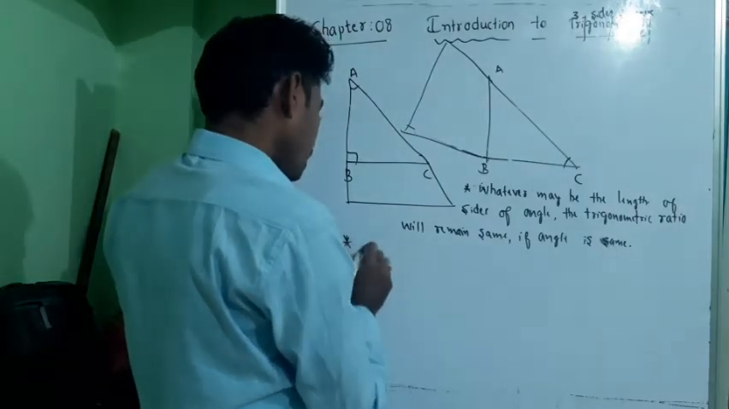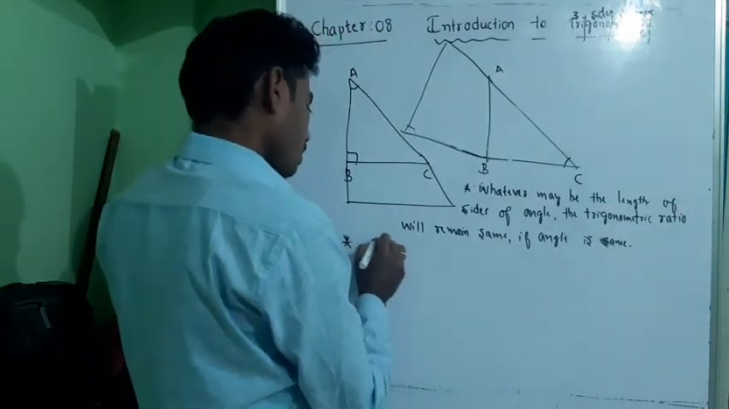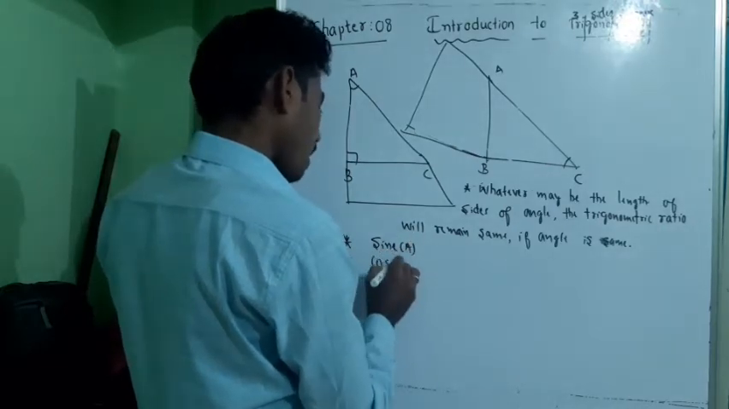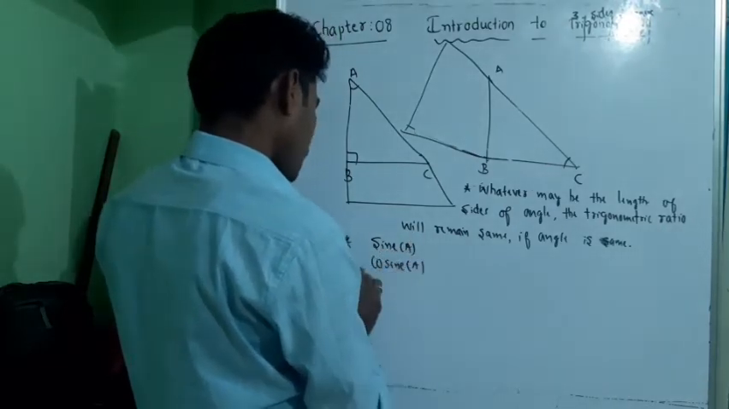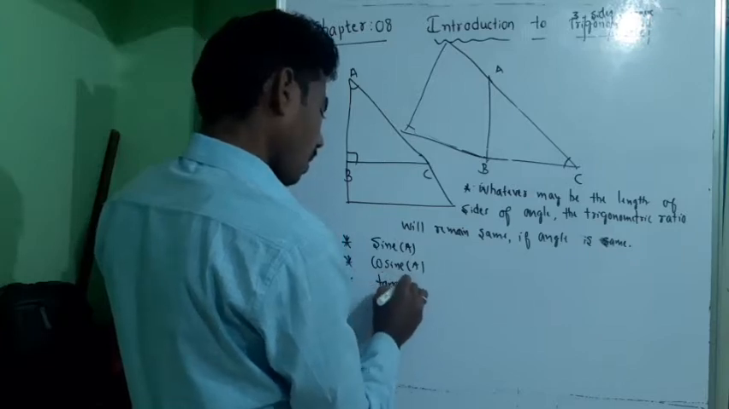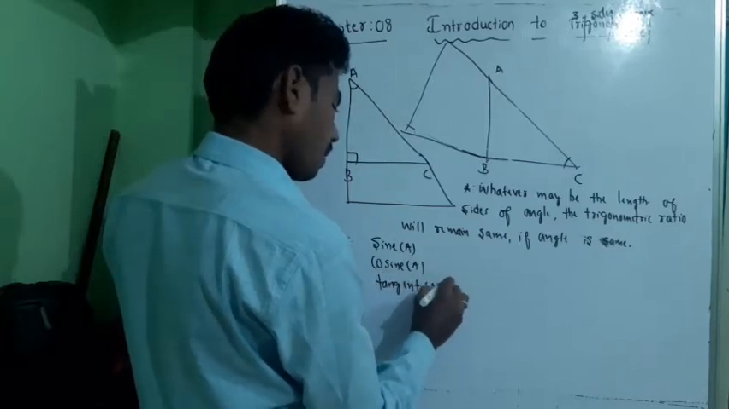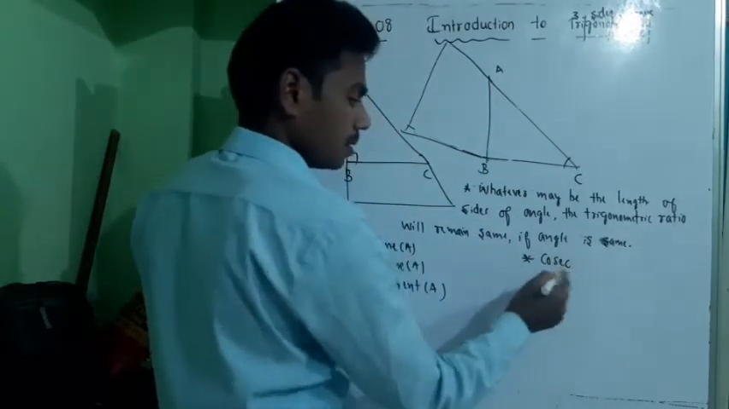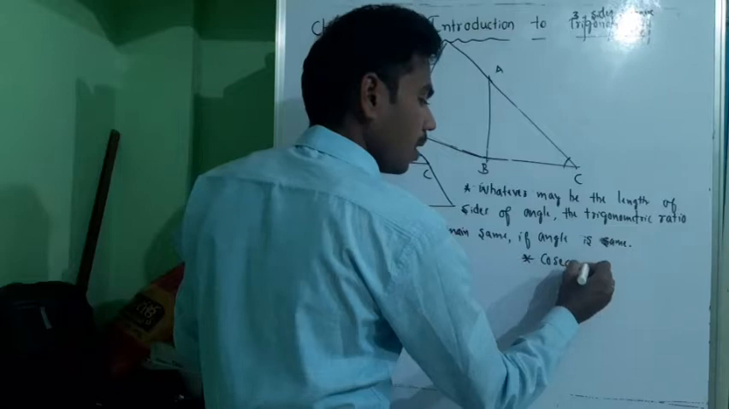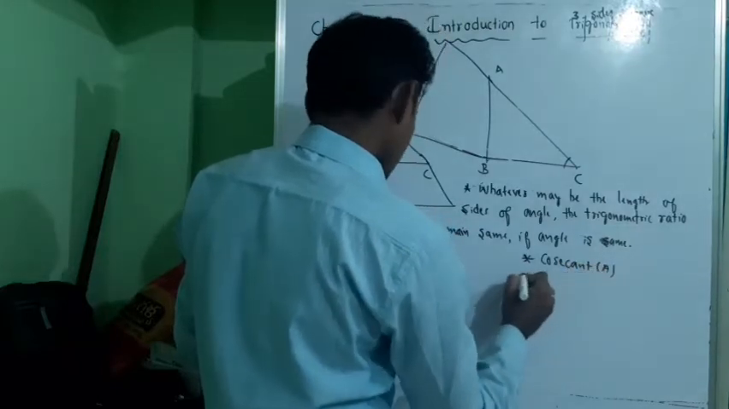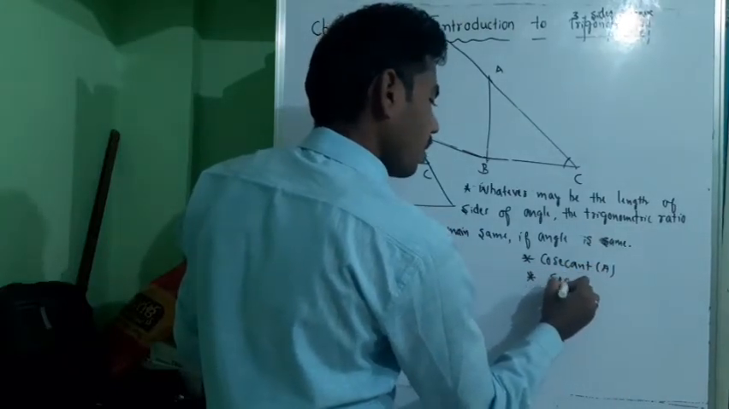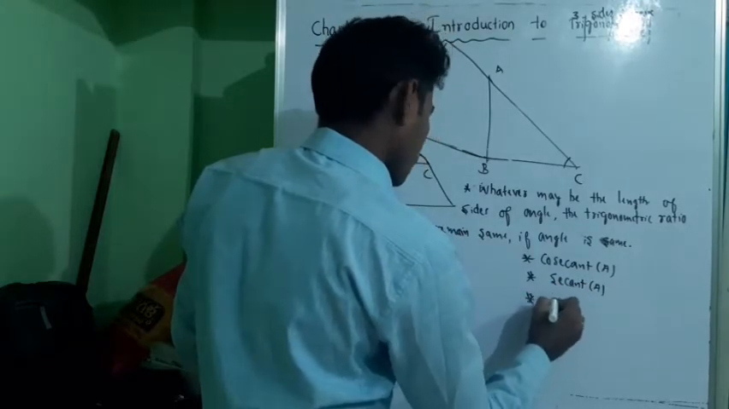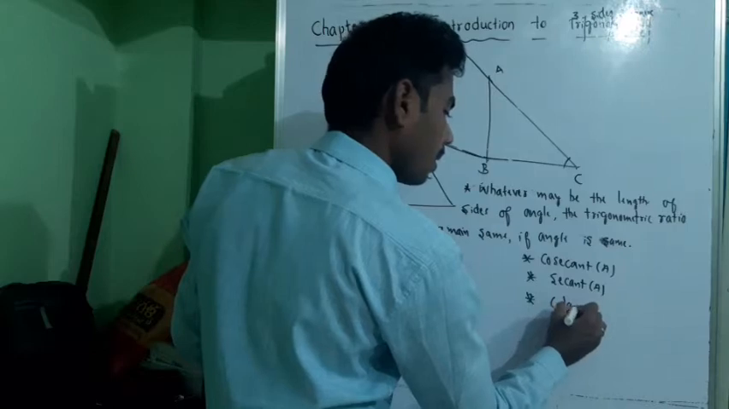And one more thing, for all the functions we have sine of A, cosine of A, tangent of A, cosecant of A. These are the co-functions. Cosecant of A, secant of A, cotangent of A.